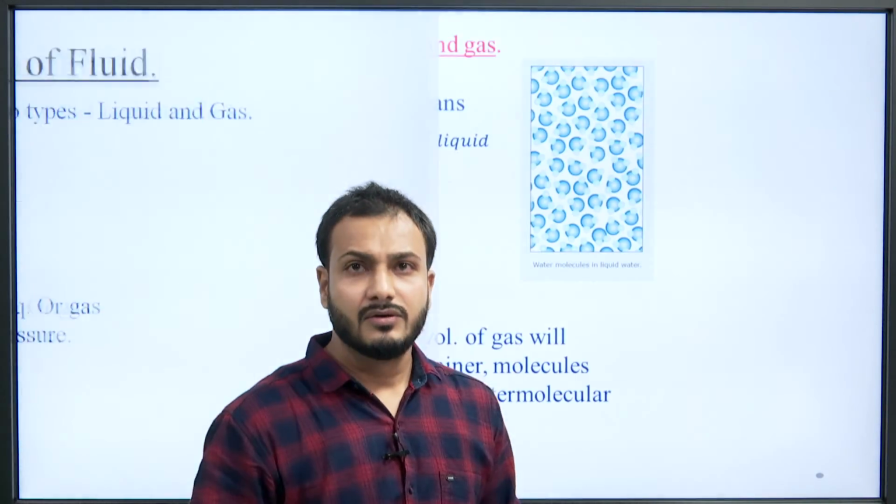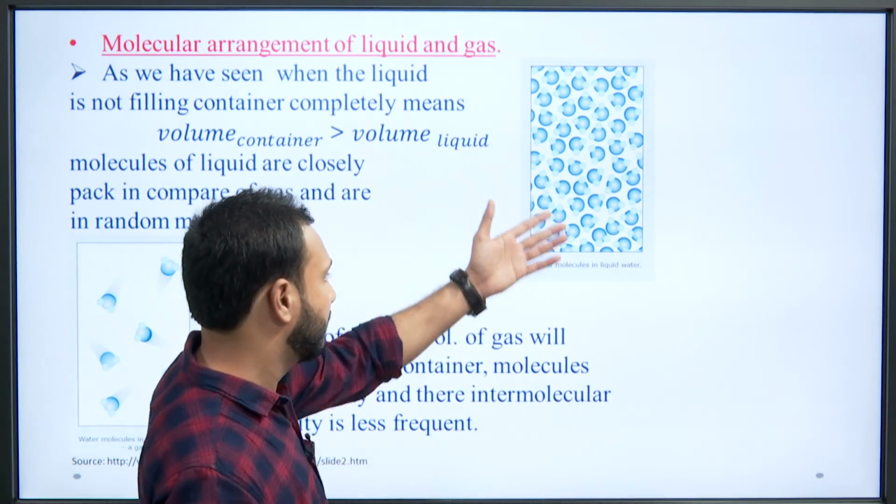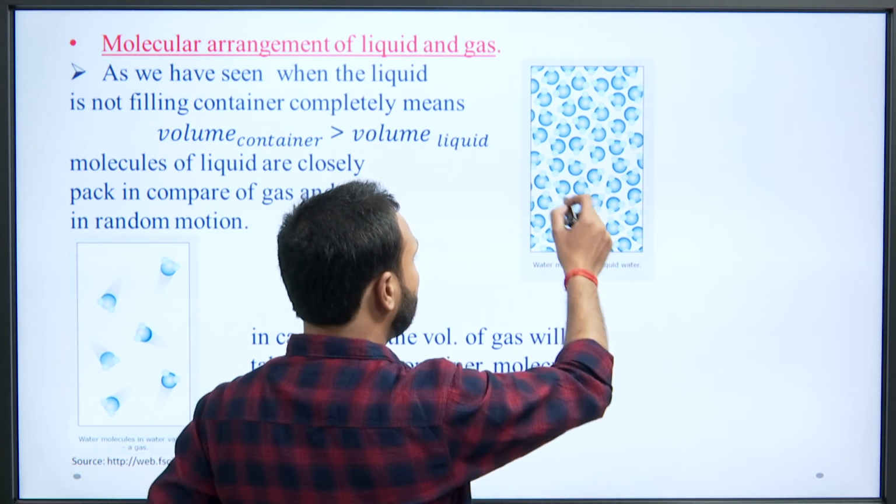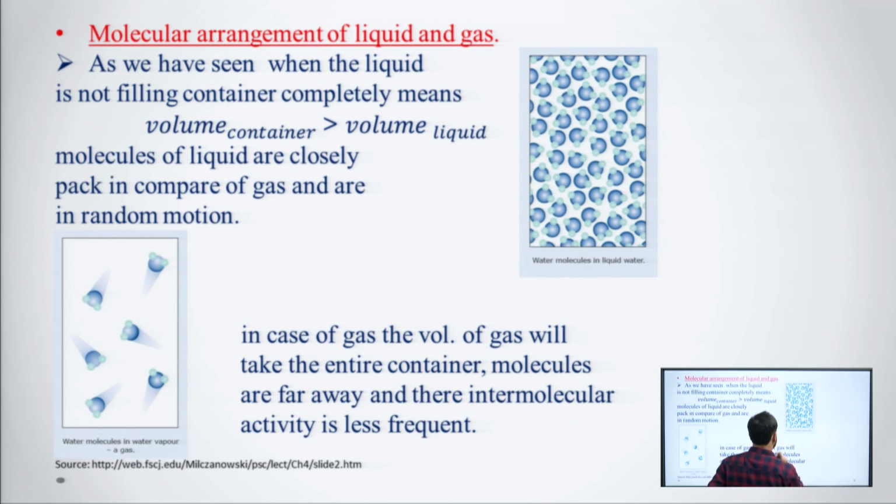We can understand this by the molecular arrangement diagram here. This is the case for the liquid. The water molecules are closely compacted, but in case of gas, the gas will take the entire container, the molecules are far away and their intermolecular activity is less frequent.